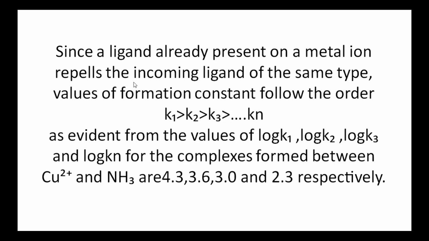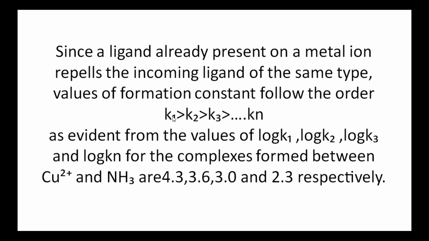Both are having the same charge. So the already present ligand repels the incoming ligand. Hence, the values of the formation constants will decrease. That is, it is in the order K1 is greater than K2, K2 is greater than K3, which is greater than and so on Kn.